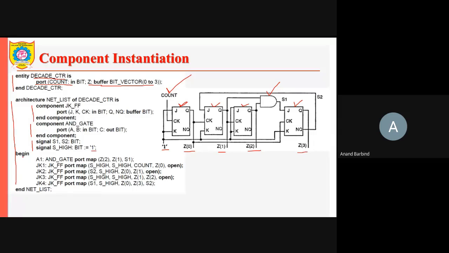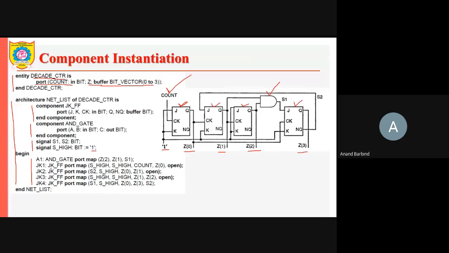Now in the actual body of the architecture, we describe this particular circuit. To describe this circuit, we need to take 4 instances of the JK flip-flop and 1 instance of the AND gate. First of all, the AND gate is specified here. All these instantiations are concurrent, so it does not matter which one you specify first and which one you specify later.